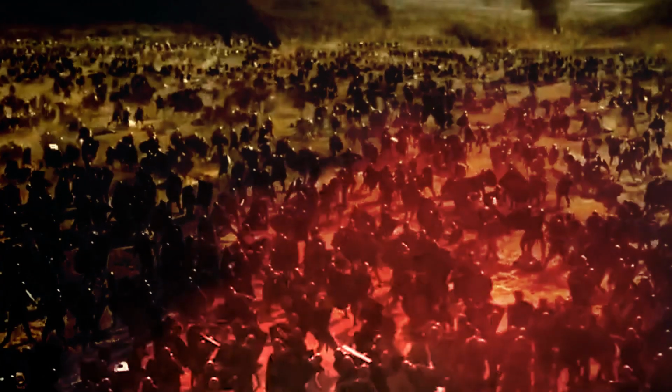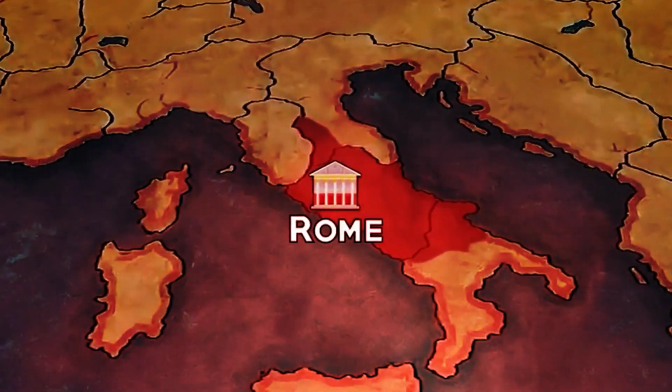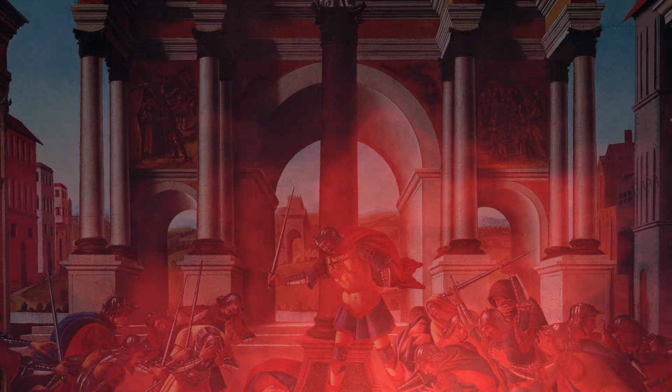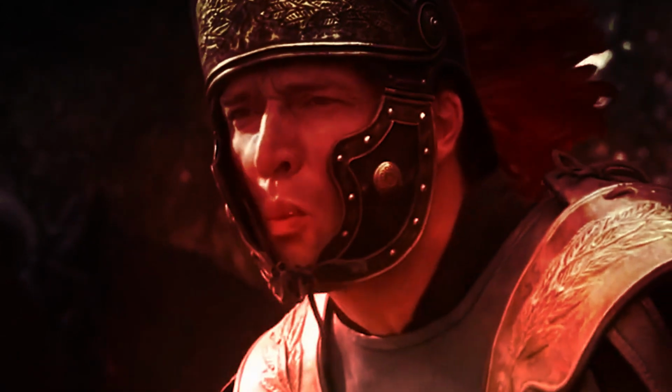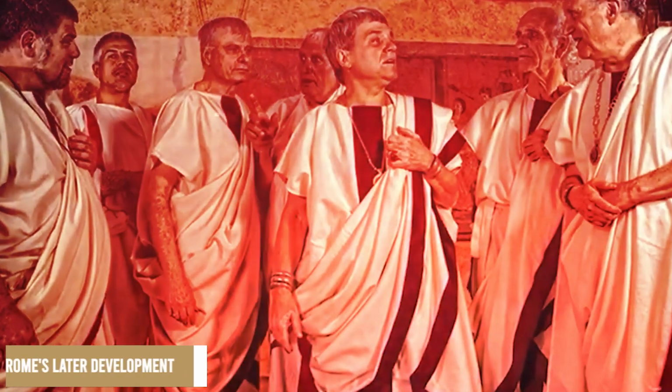In its earliest days, Rome was a small city-state ruled by kings with limited power and territory. Under this monarchical system, the citizens had little say in their government, and the king held absolute authority. This period laid the foundations for Rome's later development.